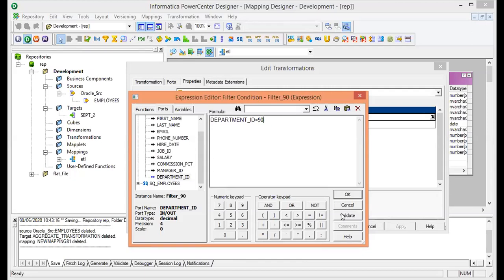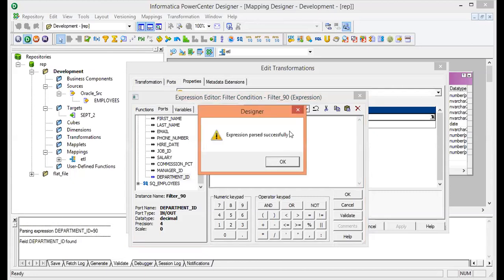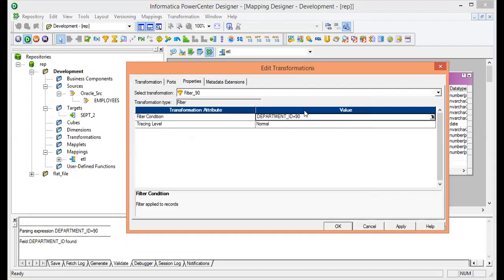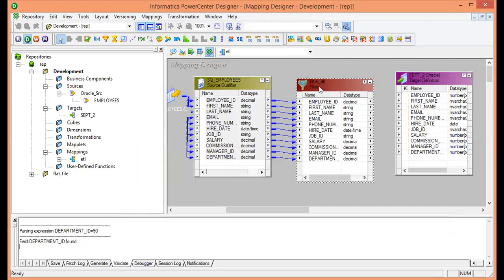Then click on validate. The moment you click on validate, it will display expression parsed successfully. It means whatever formula you have mentioned here is correct. If you make any mistake, it will throw the error here only. Then click on OK and then click on OK. Now you can see the formula has been changed. Earlier it was true, meaning loading all the data. Now I have changed it to department number 90. Then click on apply and then click on OK. So this filter condition is as per my requirement, containing only department number 90 records.